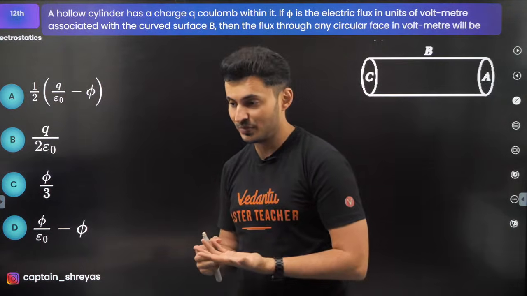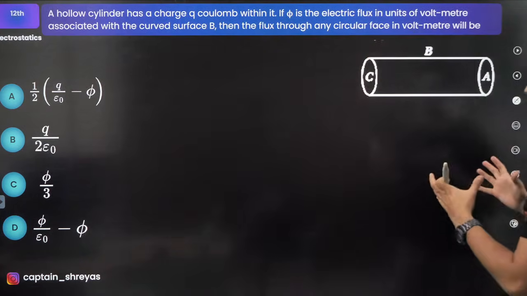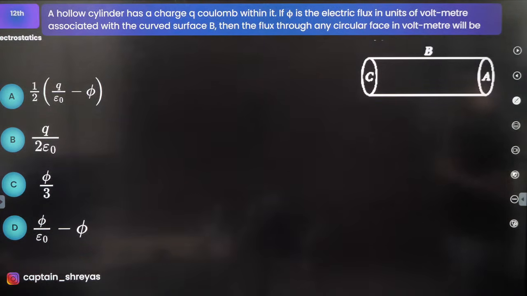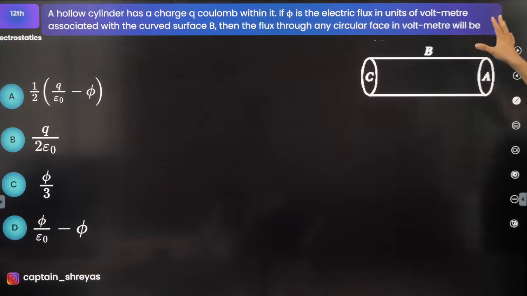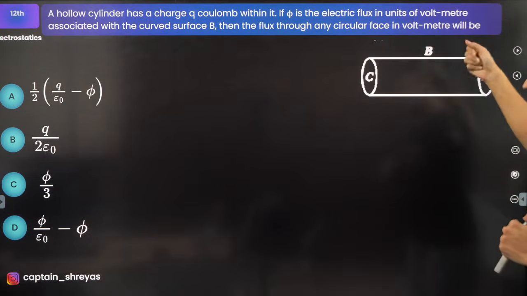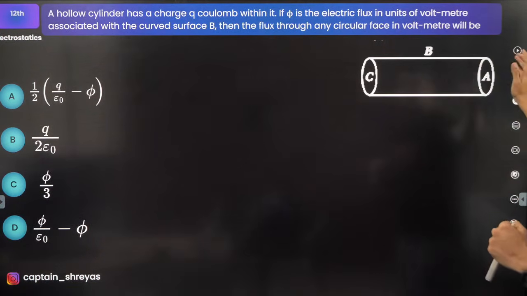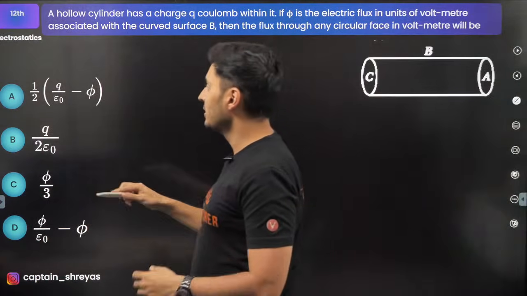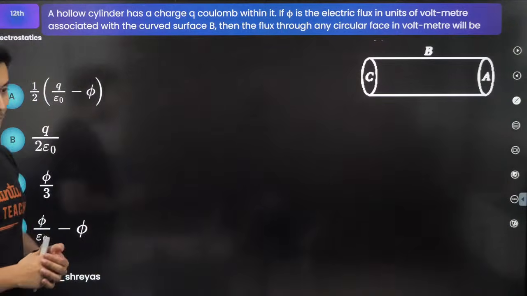Things can change. Here it comes. A hollow cylinder has a charge of q coulombs within it. If phi is the electric flux in units of volt per meter, and it is associated only with the curved surface, then what is the flux through any circular face in this particular question?